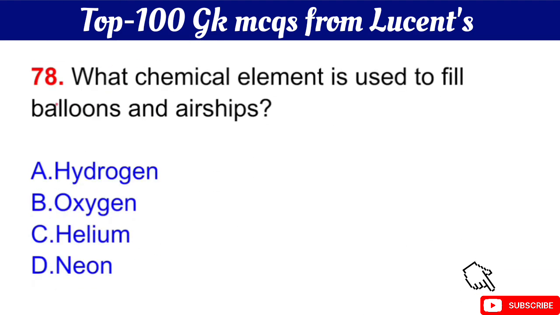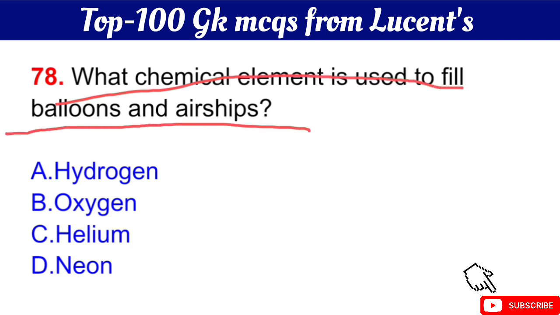Question number 78 is, what chemical element is used to fill balloons and airships? Your question is, what chemical element is used to fill balloons and airships? The right answer is option C, helium.